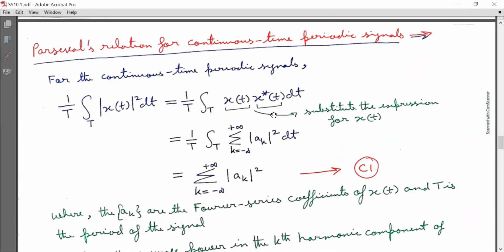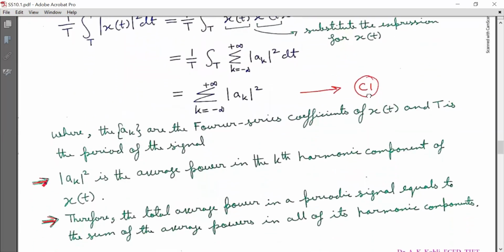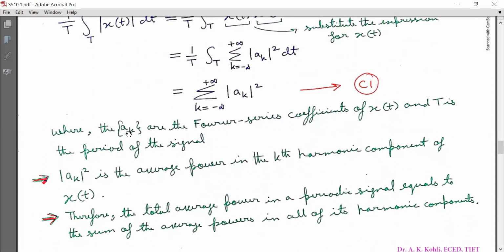Now we will substitute here the Fourier series expression for x(t), and for x conjugate t as discussed above, and that will lead to 1/T integration over a period of capital T of summation k running from minus infinity to infinity magnitude a_k squared dt. Now solution of this leads to summation k running from minus infinity to infinity magnitude a_k squared, and mark it as equation C1, where the coefficients a_k are the Fourier series coefficients of x(t) and capital T is the period of the signal.